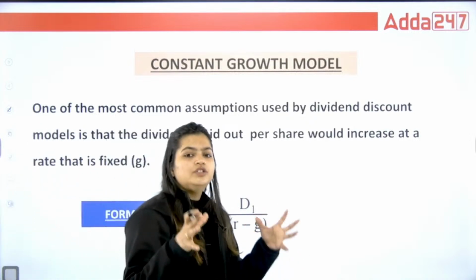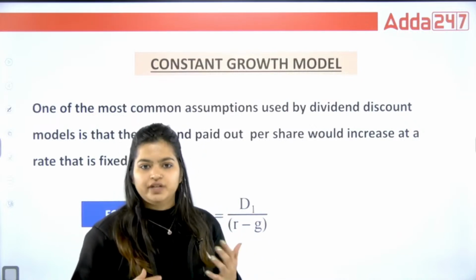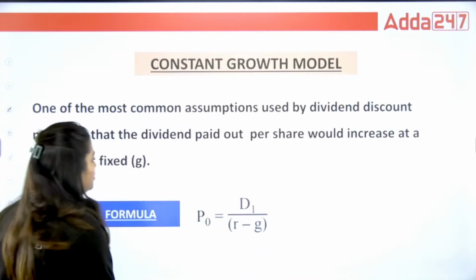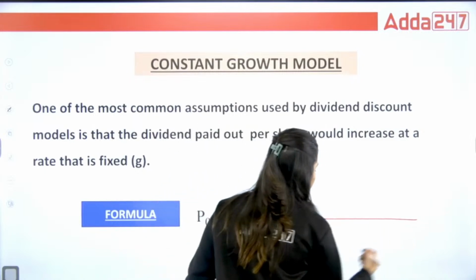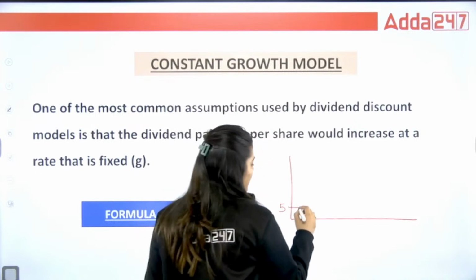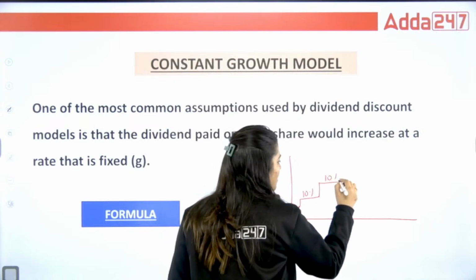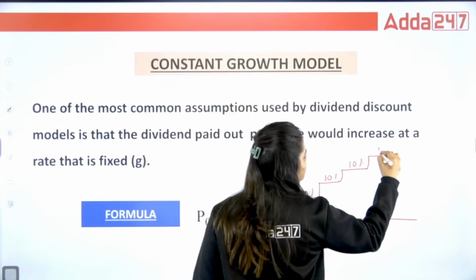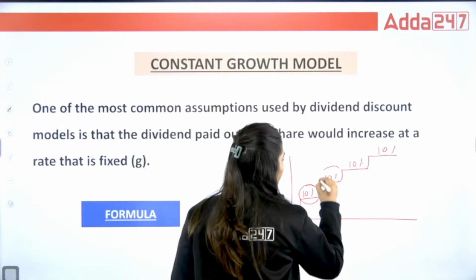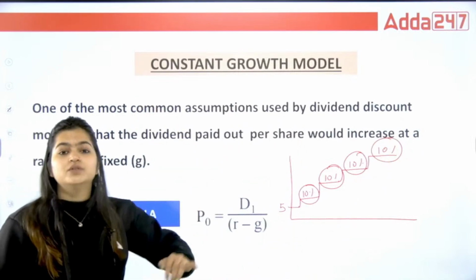Now, the constant growth model says that as a holder, you are receiving a dividend, and that dividend is increasing at a constant rate. Suppose as an equity holder, in the first year you receive 5, then next you receive plus 10%, plus 10%, plus 10%, plus 10%. Whatever you receive grows with a constant growth percentage. That is what the constant growth model is.